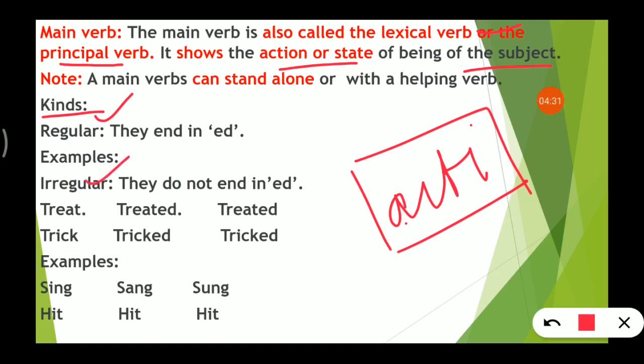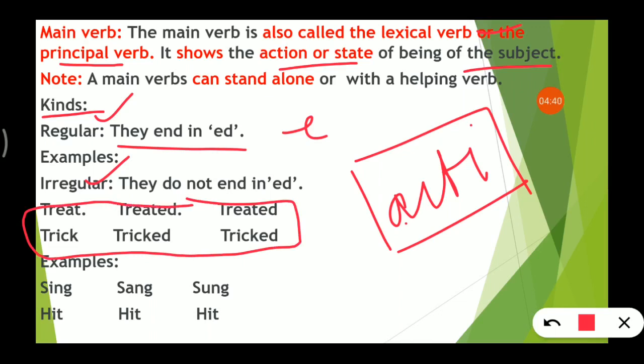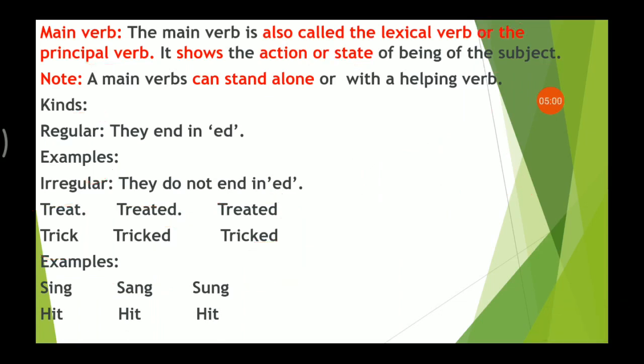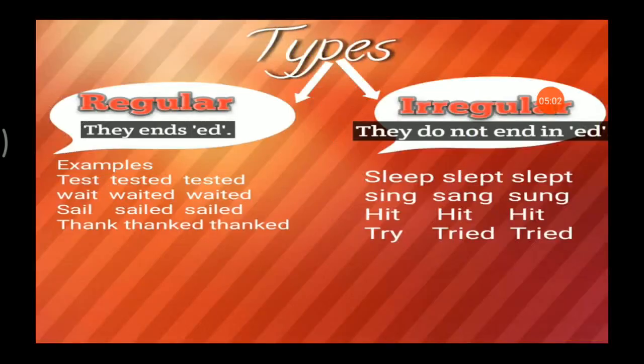A regular verb is one that ends in ed. Examples are here: shifted, they got shifted here. Treat, treated, treated. They are taking ed at the end, right? So these are examples of it. And if we talk about irregular verbs, they do not end in ed. For example, sing, sang, sung. No ed at the end. Hit, hit, hit. Shut, shut, shut. Put, put, put. Something like that.